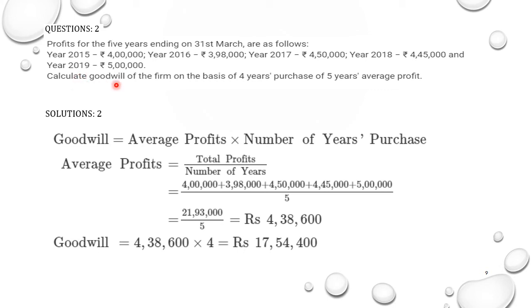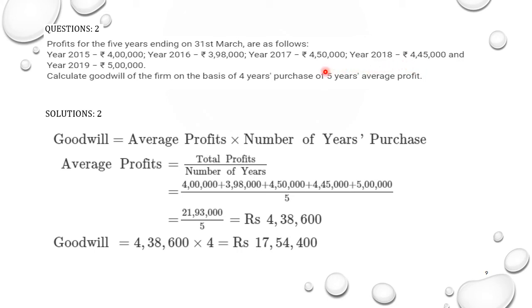Now students make a mistake that in the calculation of goodwill they multiply by the number of years as 5. This 5 is to be taken when you calculate the average profit. And this basis of 4 years of purchase has to be taken at the time of calculating goodwill. So you have to read the question properly and take the number of years accordingly. So let us start the very first one.